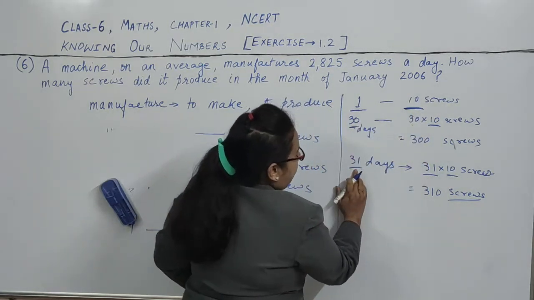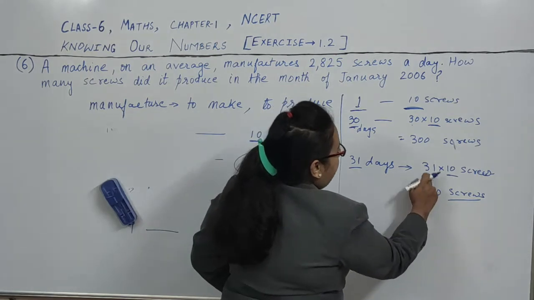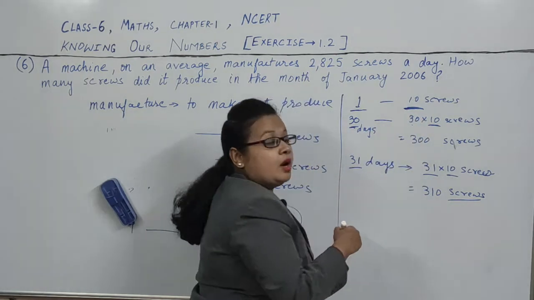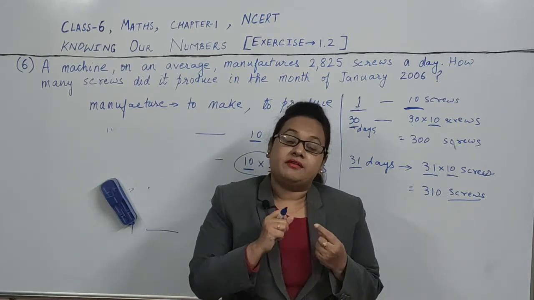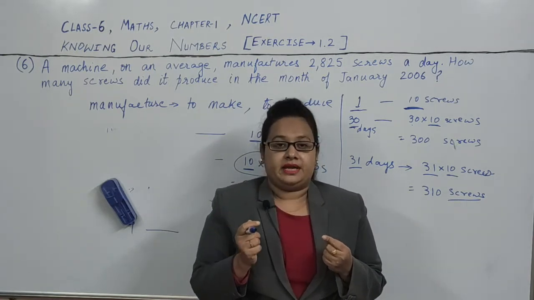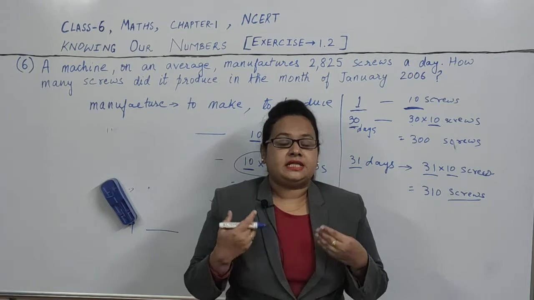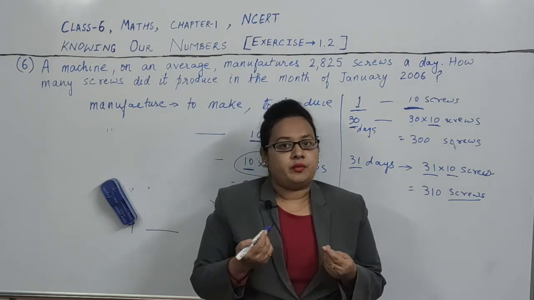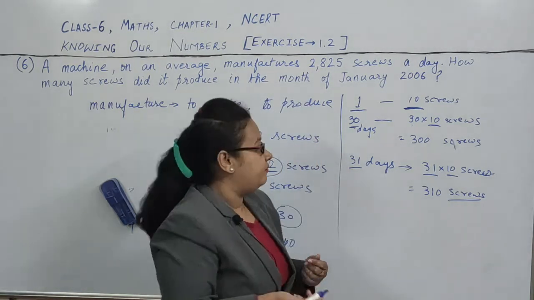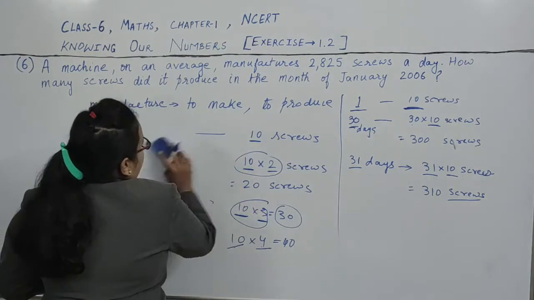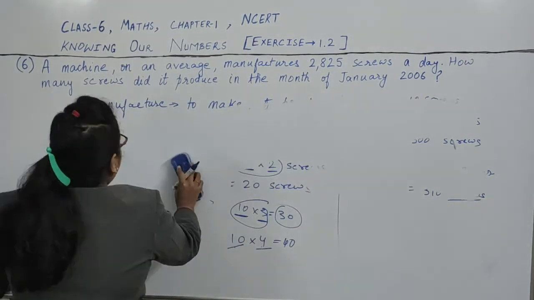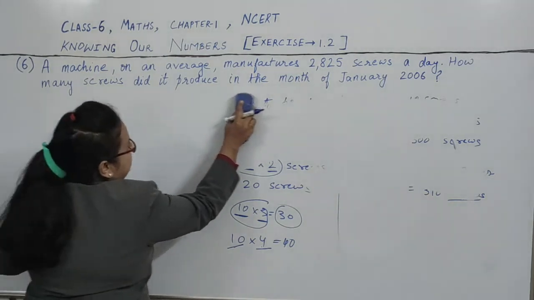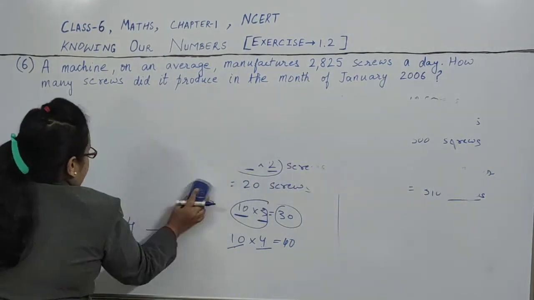So we want for 31 days, so 31 into the number of screws produced in one day. Okay, so if we know for one day, we can find for any number of days, for 60 days, for 70 days, for 80 days. For any number of days we can find.